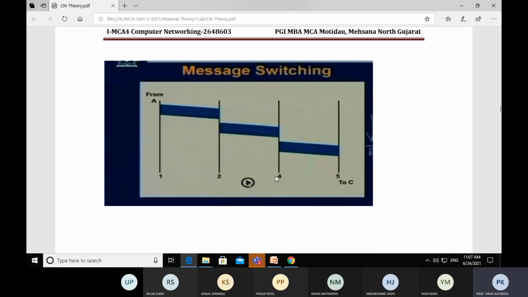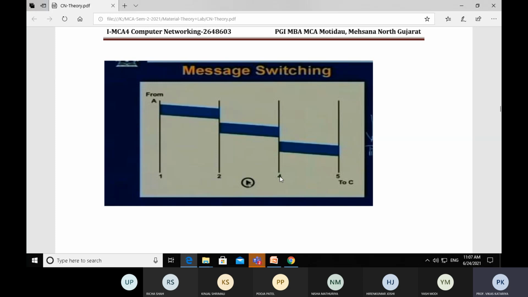Leg means just the next neighbor node. That is being decided and it is taking some minutes or seconds. This is the delay.